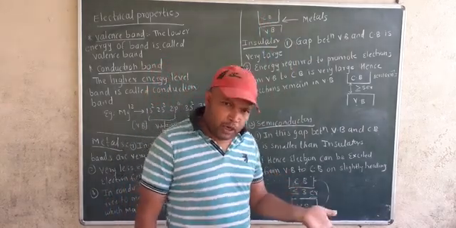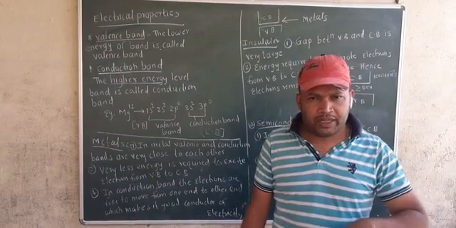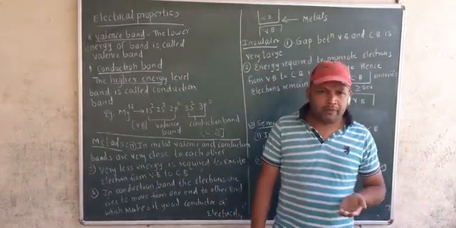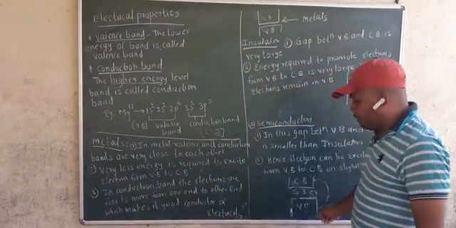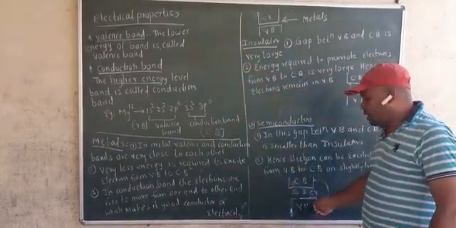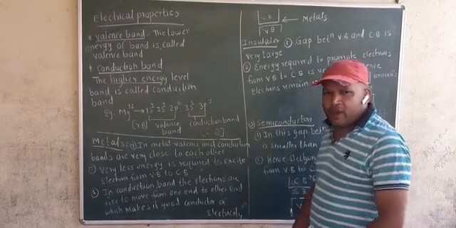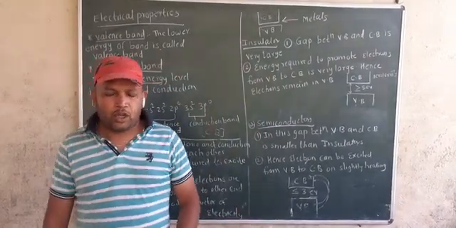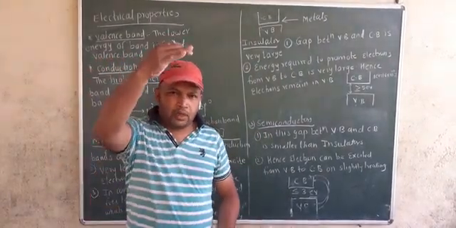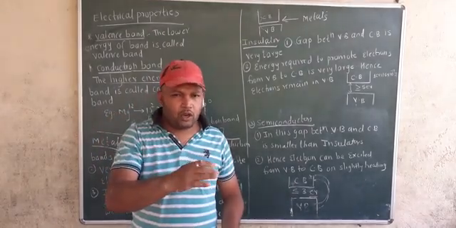It can be a good conductor of electricity, and it can also be a bad conductor of electricity. When will it be a good conductor of electricity? At higher temperature, because at higher temperature electrons will get energy to jump from valence band to conduction band. At lower temperature it is a bad conductor of electricity. So the sequence is metal, then comes a semiconductor or metalloid, and then it is non-metal.